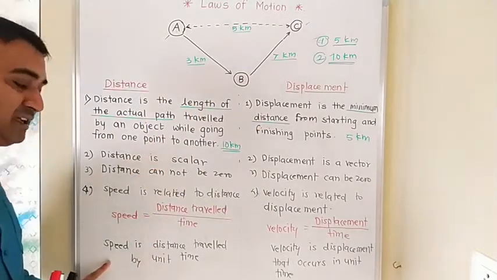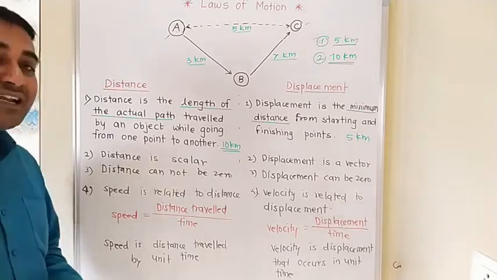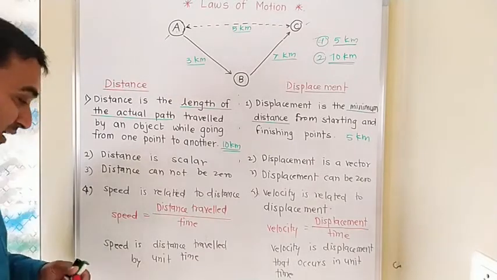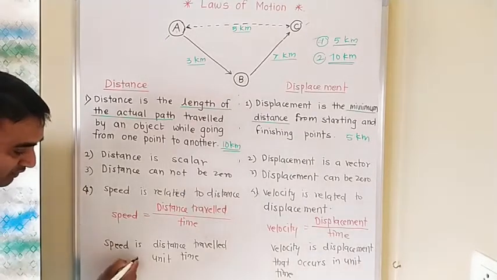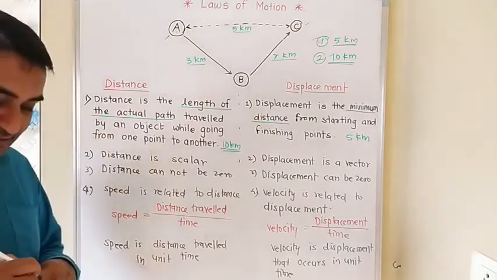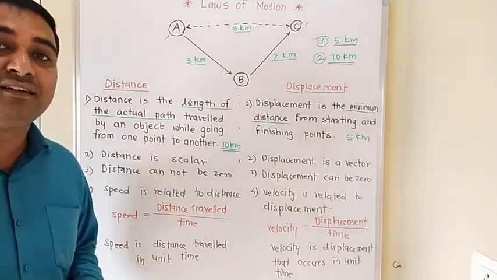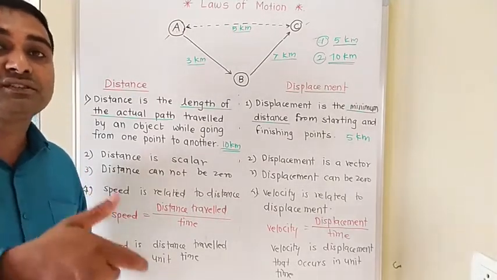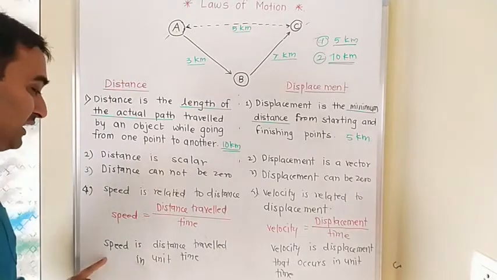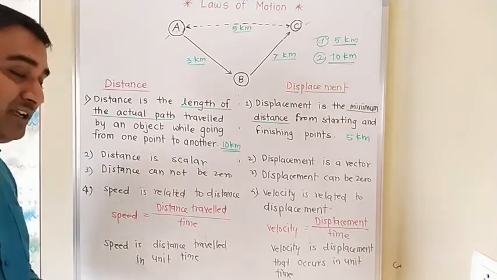That means speed is a distance traveled in unit time, not by unit time, in unit time. That means in 1 second, how much distance has traveled? In 1 minute, how much distance has traveled? In 1 hour, how much distance has traveled? That means speed is a distance traveled in unit time.